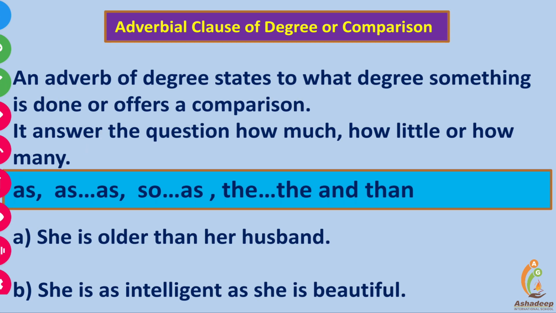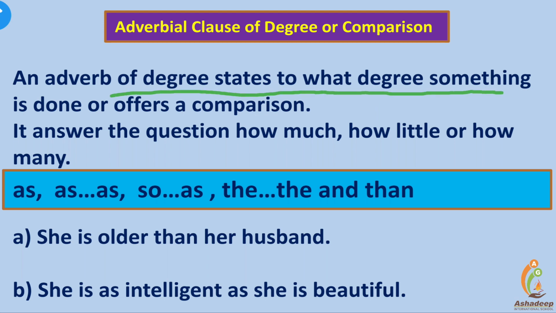Here, comparison of degrees. Adverbial clause of degree or adverbial clause of comparison. Let us go through these comparative sentences. An adverb of degree states to what degree something is done or offers a comparison. If we answer the question how much, how little, or how many, we will get the degrees of comparison.